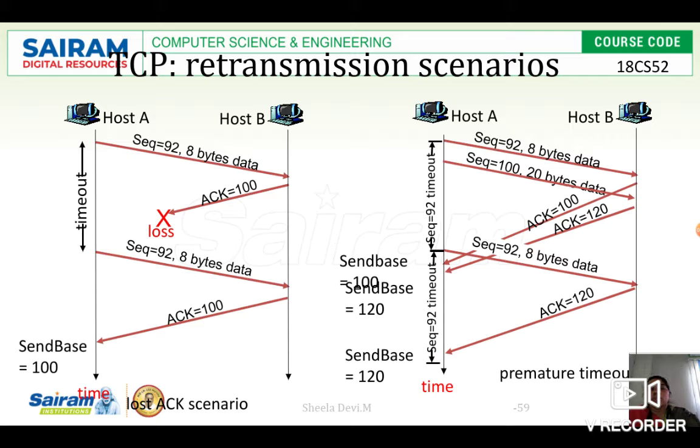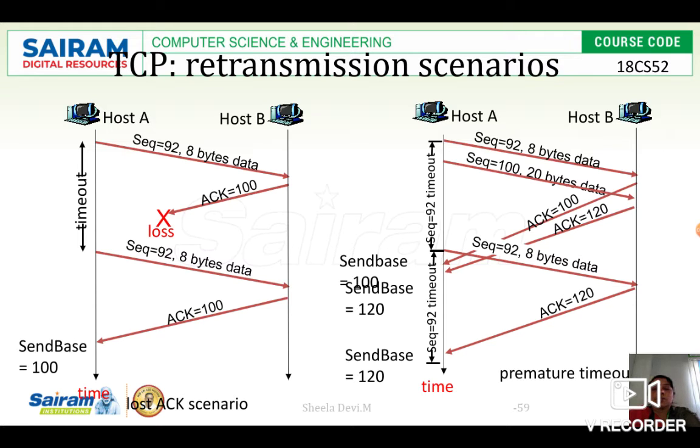See here, they have explained with a diagram that host A is sending 8 bytes of data. The sequence number will be the initial byte number, so sequence number equals 92 and 8 bytes of data are sent. What will be the next expected data? The acknowledgement will be equal to 100. So 92, 93, 94, 95, 96, 97, 98, like that they are calculating, 99. The next expected data will be the acknowledgement number, as we said already. That is why the acknowledgement is equal to 100.